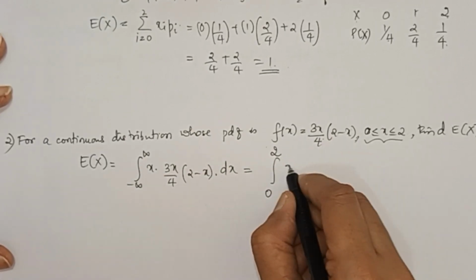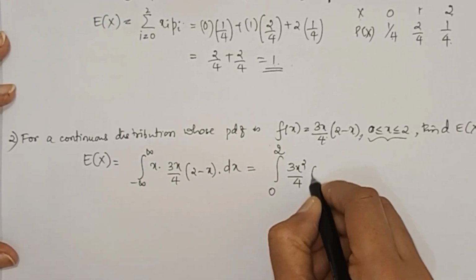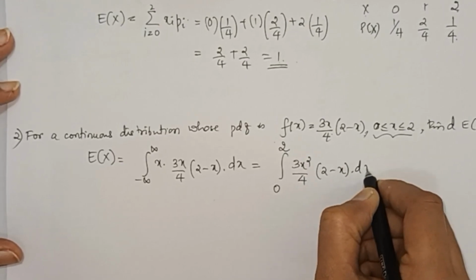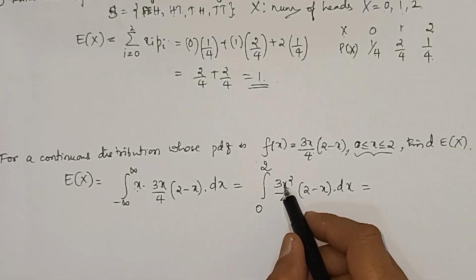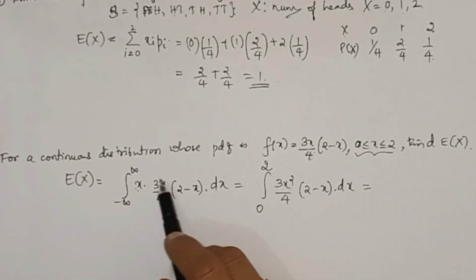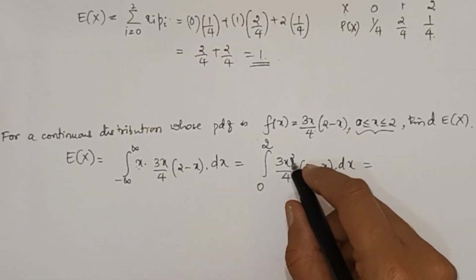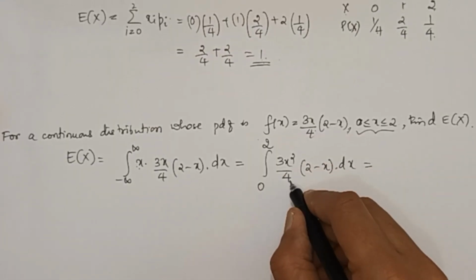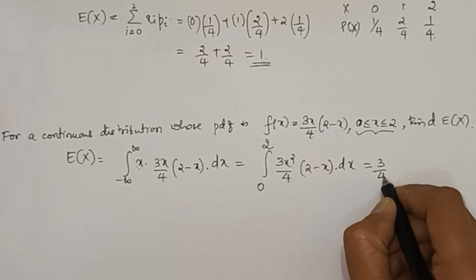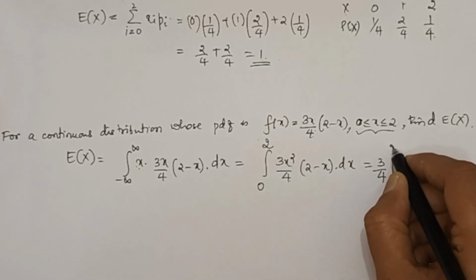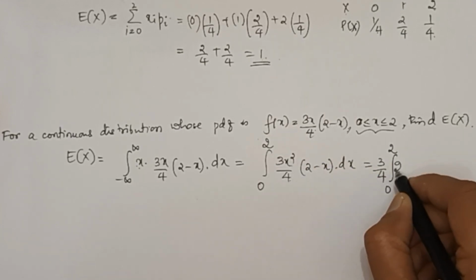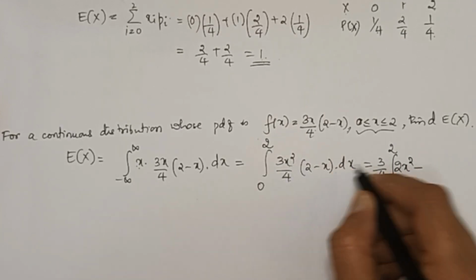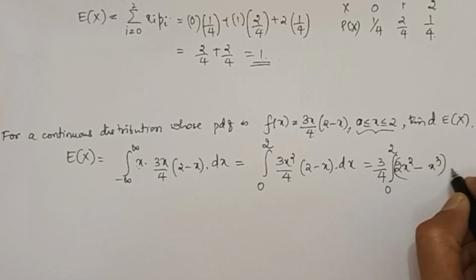So, 3x square by 4 into 2 minus x into dx. 3x square, because 3x into x gives you 3x square. So now let us integrate this. 3 by 4 is a constant. Integral from 0 to 2, 2x square minus x cube into dx.